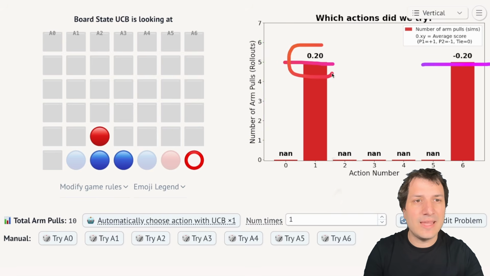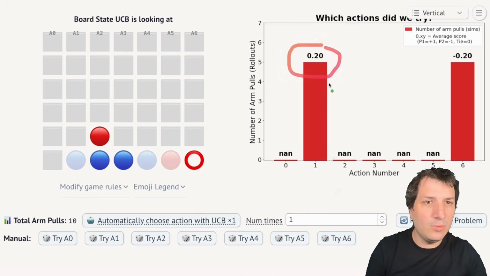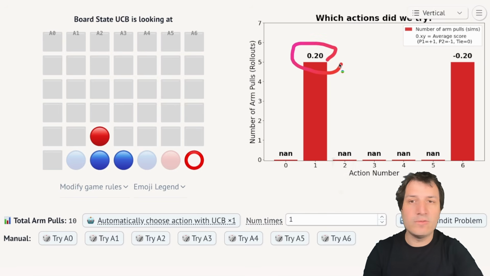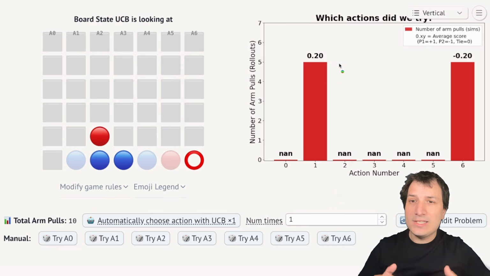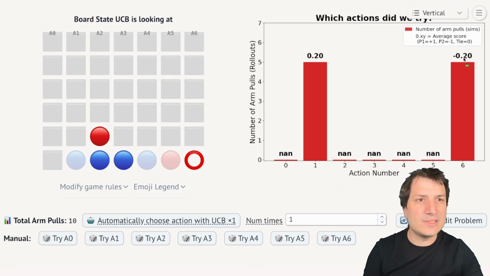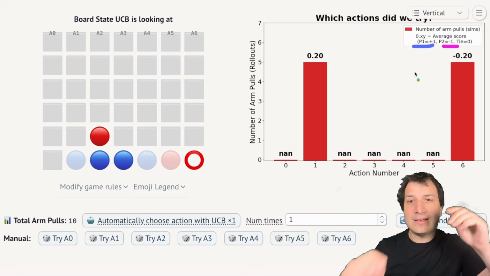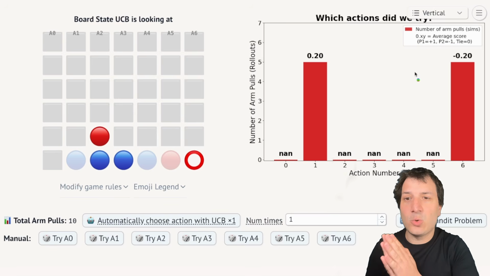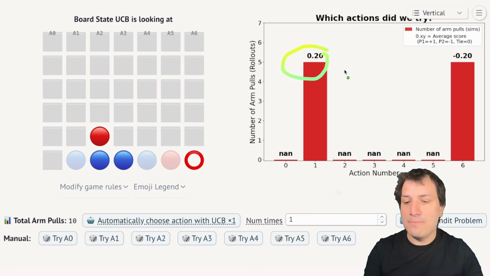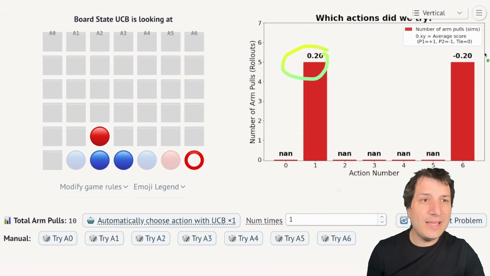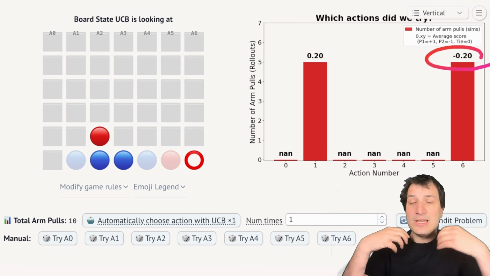And the number over here tells me the average. So when I did try A1 column 2, trying action A1, I got an average of 0.2 over my 5 tries. And 0.2 on average means that player 1 is winning more often than player 2. That's because player 1 is the positive numbers and player 2 is the negative numbers. In fact, the nice interpretation is that this is saying that the amount of times that player 1 won is 20% more often than the amount of times player 2 won. So player 1 is winning 20% more than player 2. On the other hand, in column A7, it's the reverse. It's a negative 0.2. So that means player 2 is winning more often and is winning 20% more than player 1.